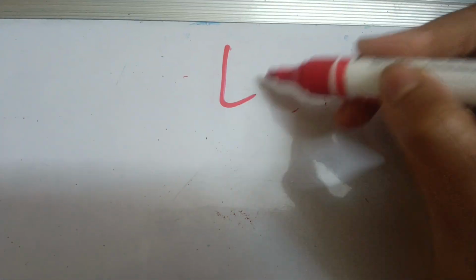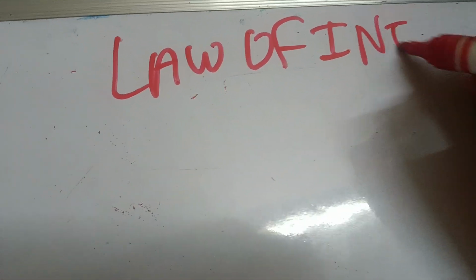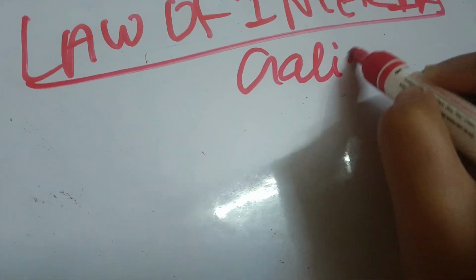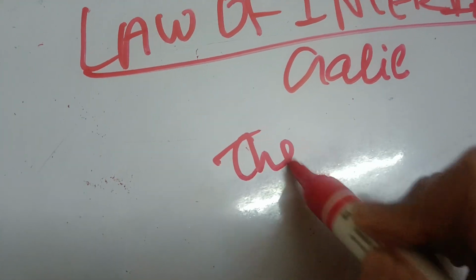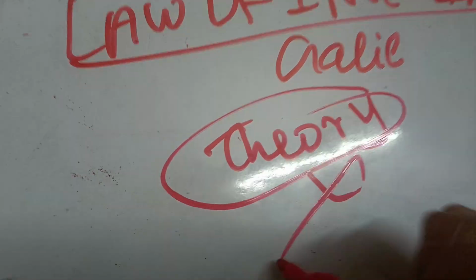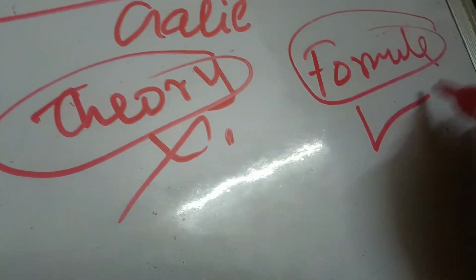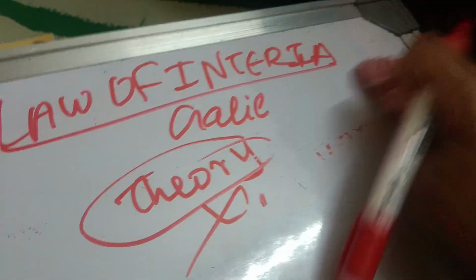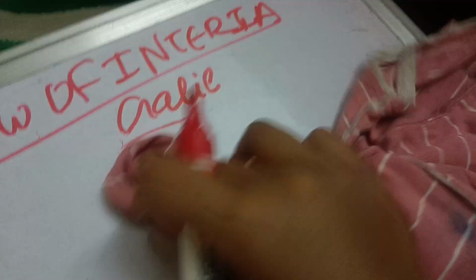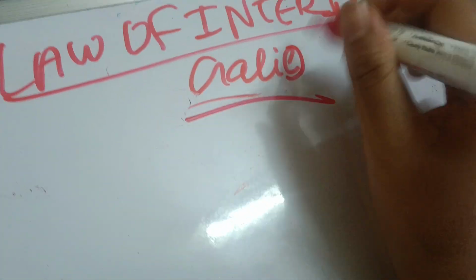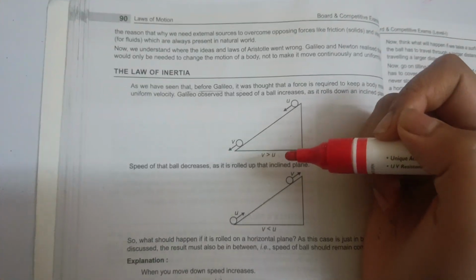Now, just to disprove it, we'll learn about the law of inertia. Who gave the law of inertia? A person called Galileo. We're not going to focus on that much theory today. Theory is less, more formulas, and we're going to solve some easy numericals as well. So Galileo was the one who explained the law of inertia.